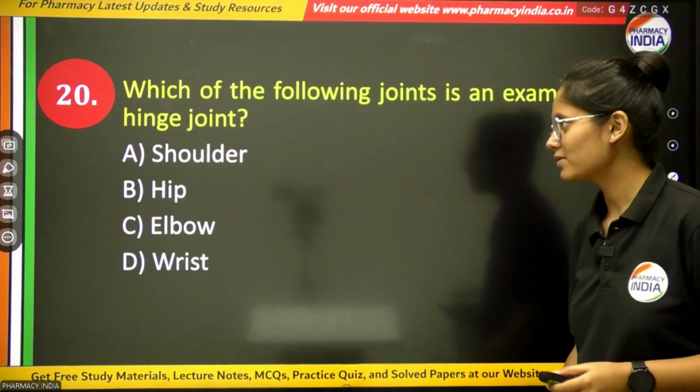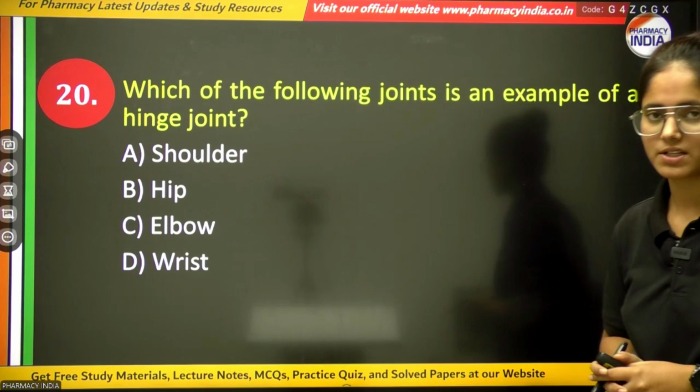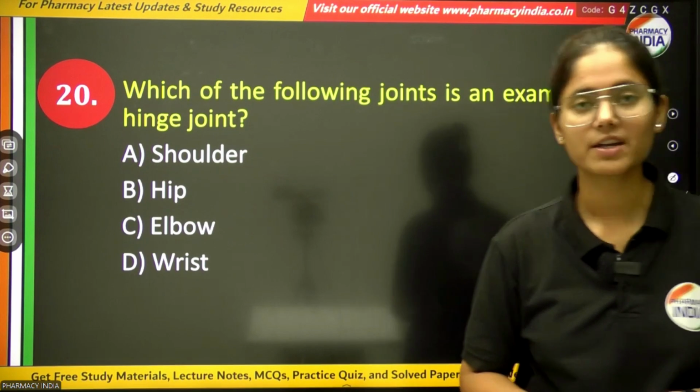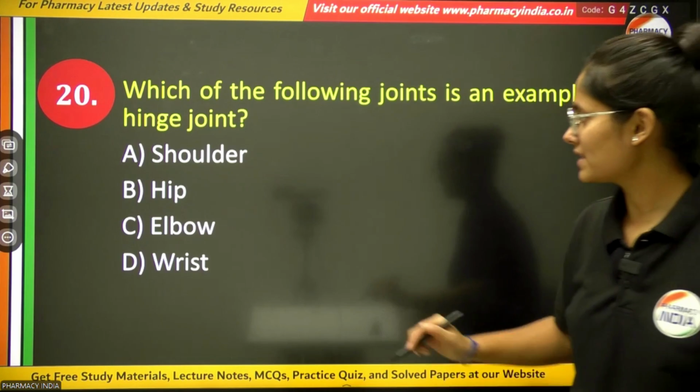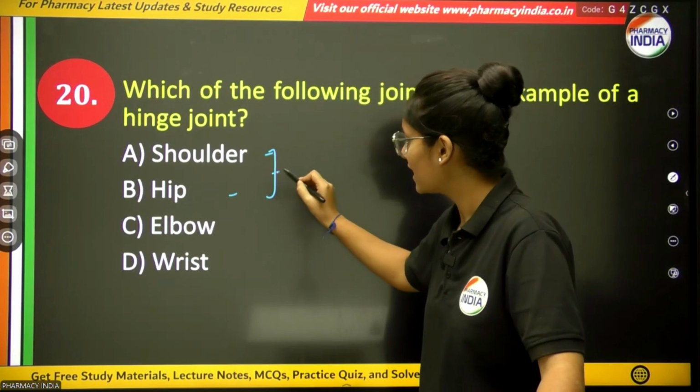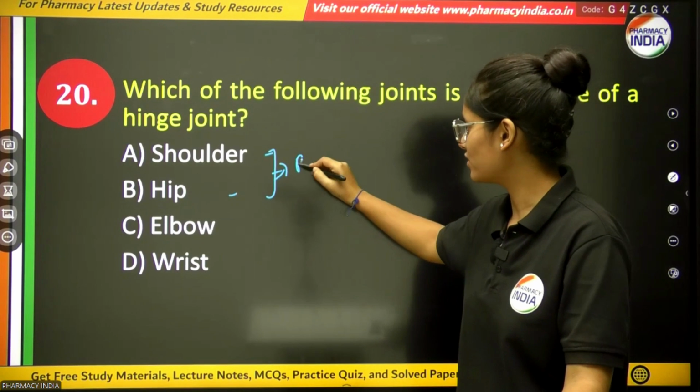Next question, which of the following joints is an example of a hinge joint? The options are shoulder, hip, elbow or wrist. Shoulder and hip joints allow the widest range of motion, and these are examples of ball and socket joint.